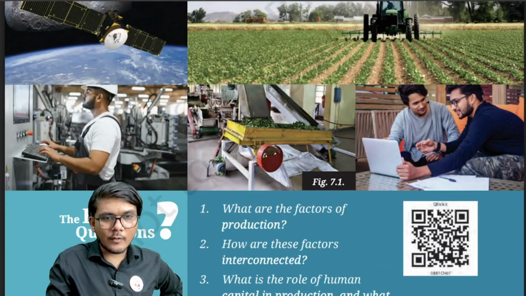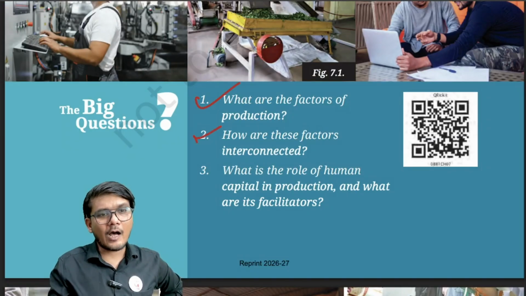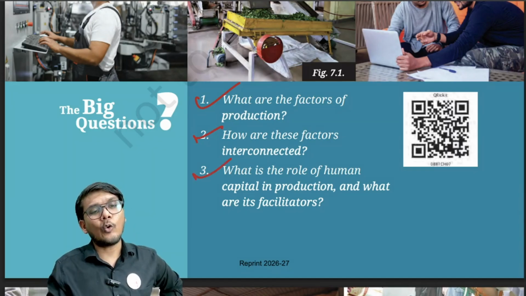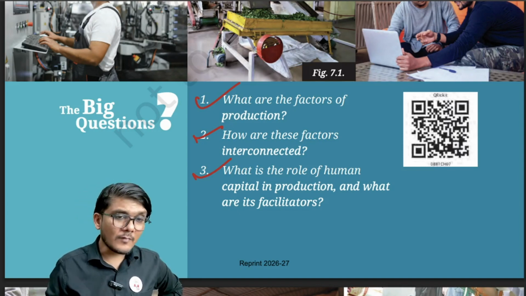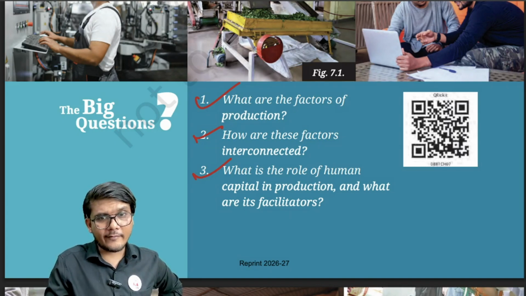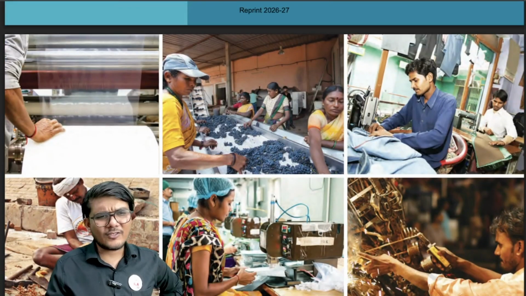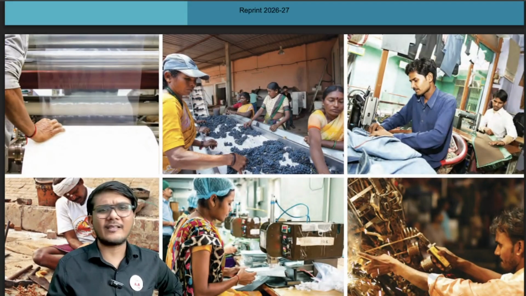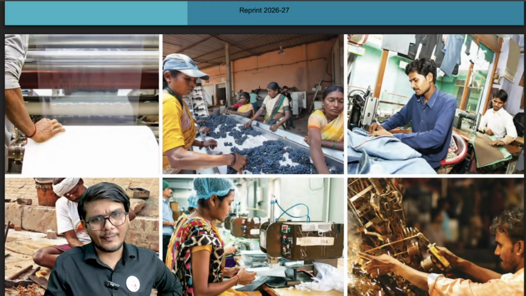Let's move ahead with the questions that this chapter is going to answer. First, what are the factors of production? Second, how are these factors interconnected? And third, what is the role of human capital in production and what are its facilitators? Keep these 3 questions in mind, which we will try to answer through this chapter. In the pictures you can see the various activities taking place, various skills at work, various production taking place.